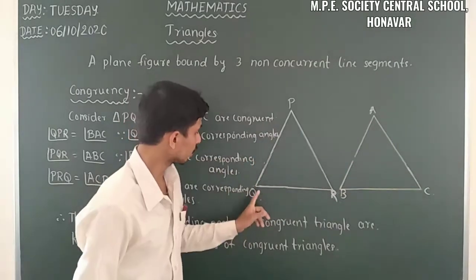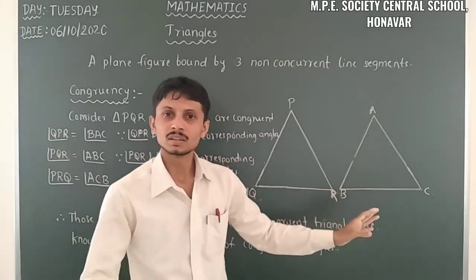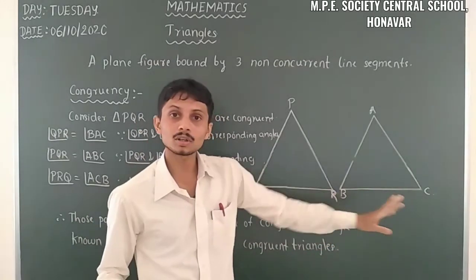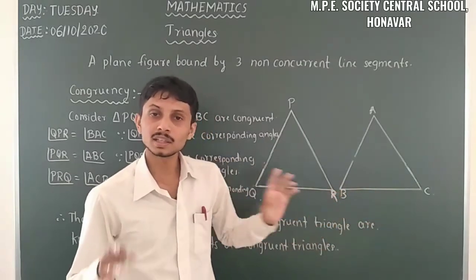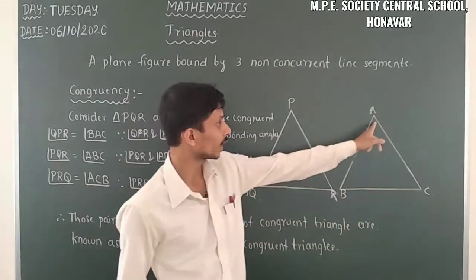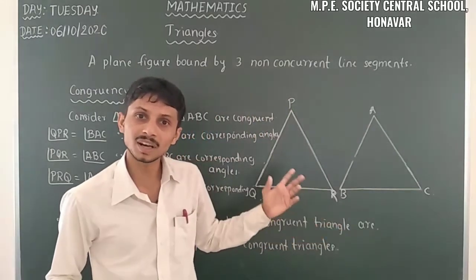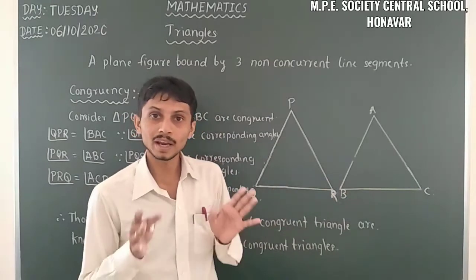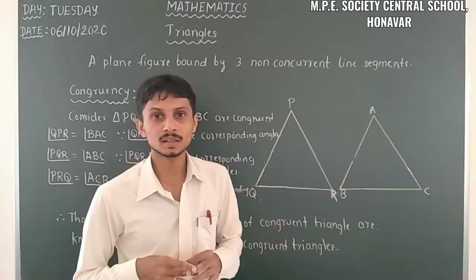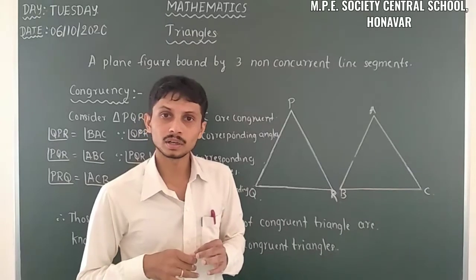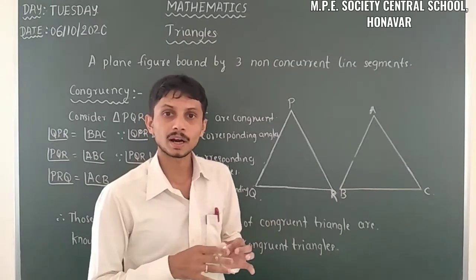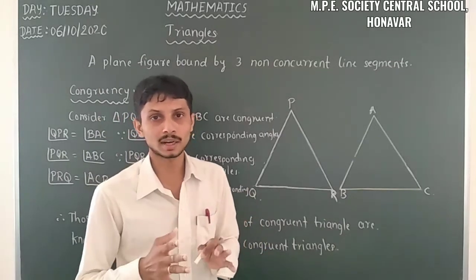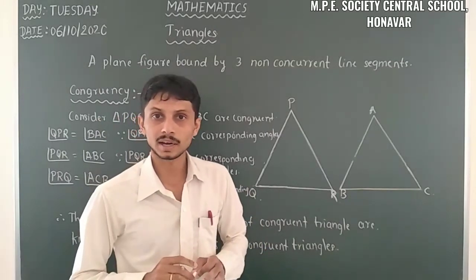That means all the corresponding angles and corresponding sides are equal in measure. There is no need for QR to be equal to AC, it can be different, no problem. But QR is equal to BC because those two are corresponding sides. There is no need for angle Q to be equal to angle A, but corresponding angles Q and B are the same. So when this happens, we take them as corresponding parts of congruent triangles, and we consider those two triangles congruent.